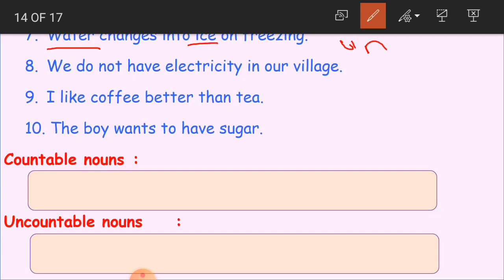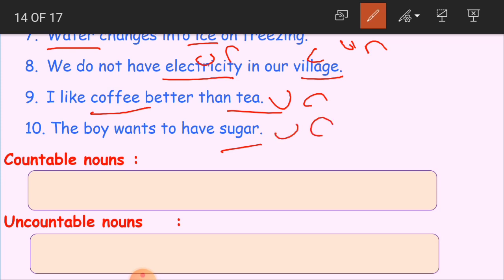Okay. So we do not have electricity in our village. Electricity, uncountable. Village, countable. I like coffee better than tea. Coffee and tea, can we count, children? No. Both are uncountable only. Okay. The boy wants to have sugar. Sugar is also in the form of small granules. No, we can't count even sugar. So, uncountable. So, like this, children.